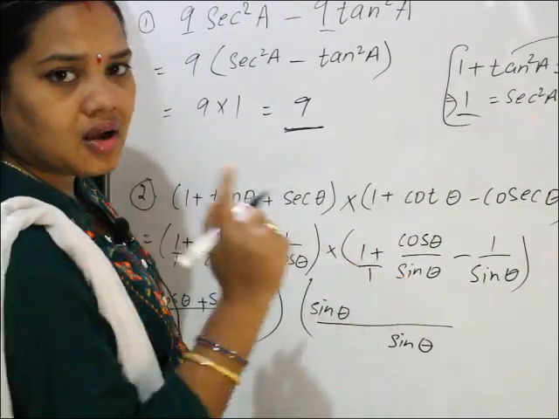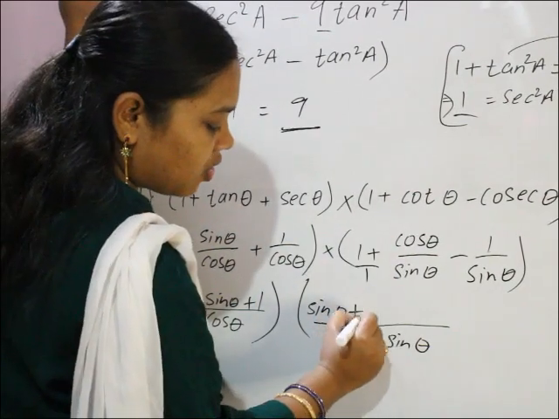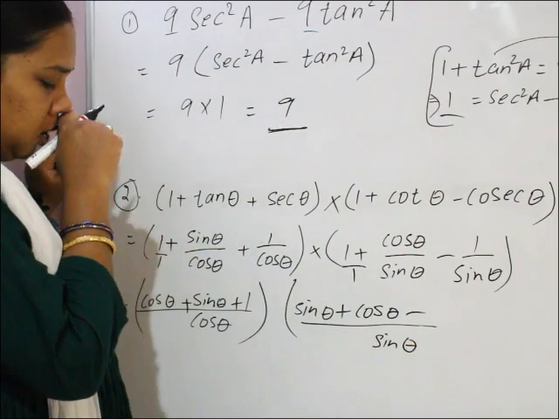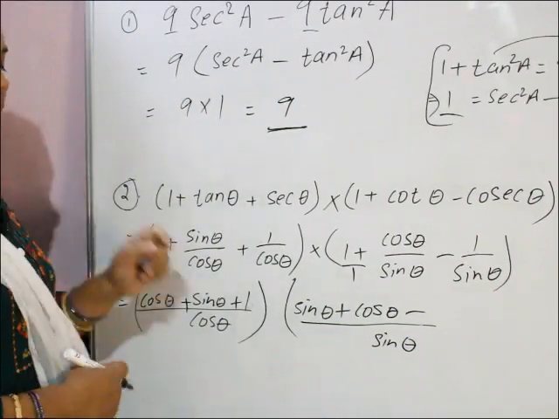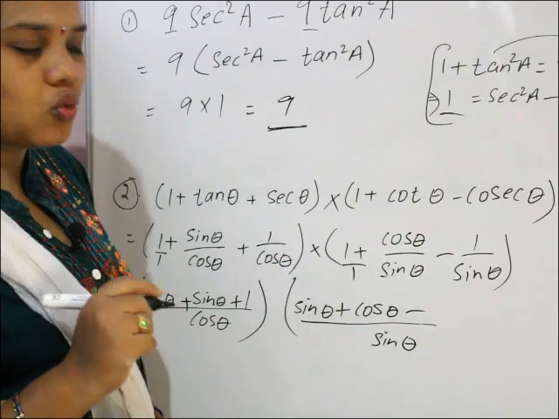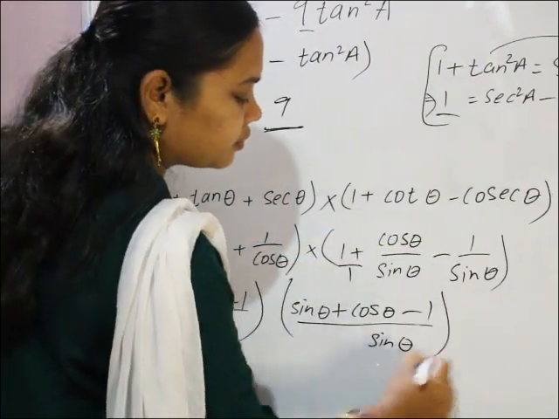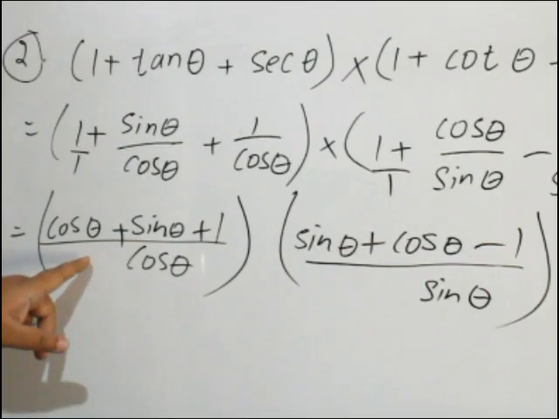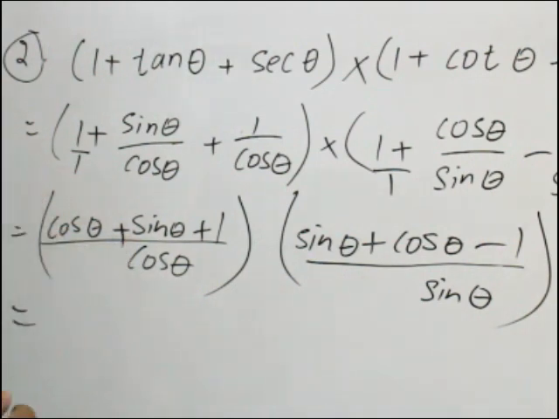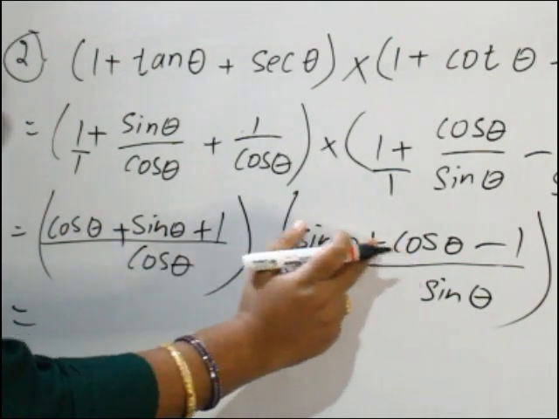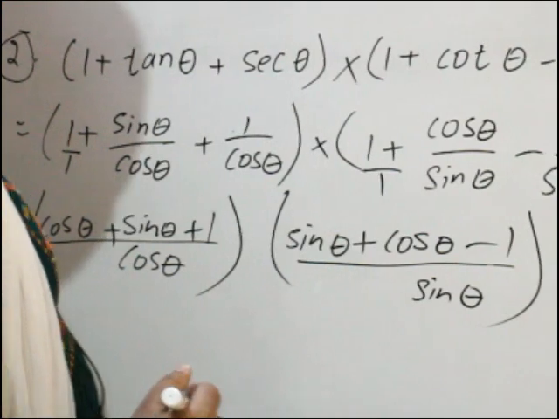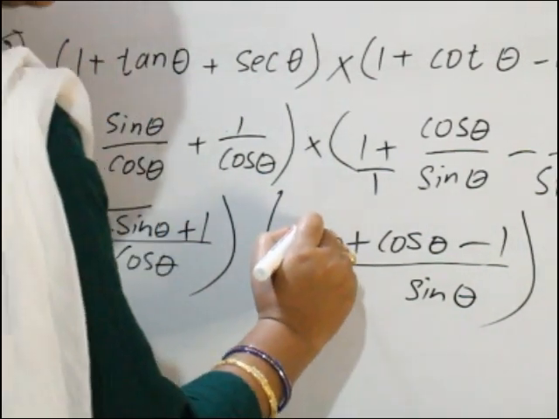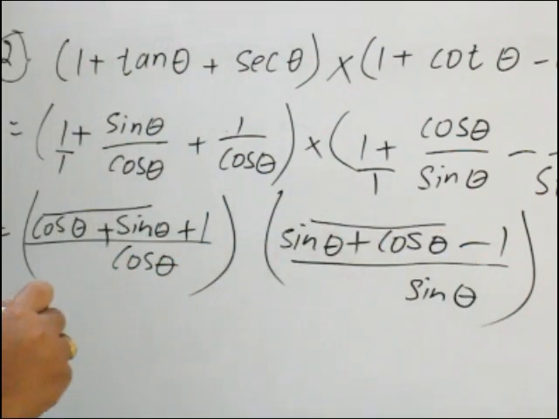Sin theta by sin theta 1 into cos theta minus sin theta by sin theta 1 into 1. Okay. Now once see the numerators, cos theta plus sin theta plus 1, cos theta plus sin theta minus 1. So cos theta plus sin theta one term you take. Here also cos theta plus sin theta one term you take.